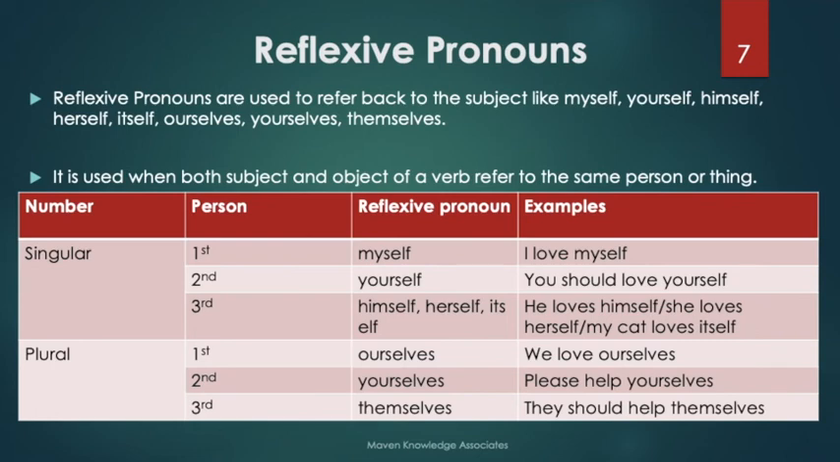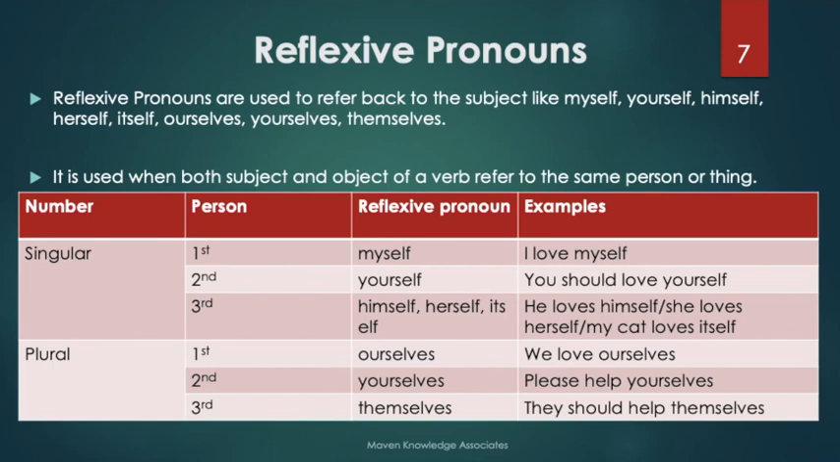Let's look at another example. We love ourselves. We are talking about ourselves. Please help yourselves. They should help themselves. So we are referring to a single person in one case, and to the same group of people in the other. Both are the same in the case of subject and object.